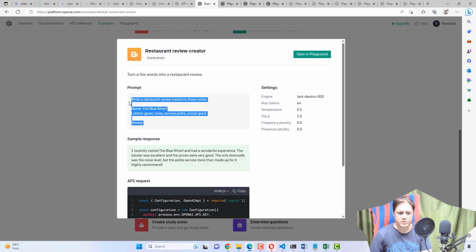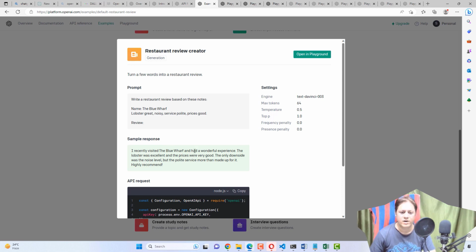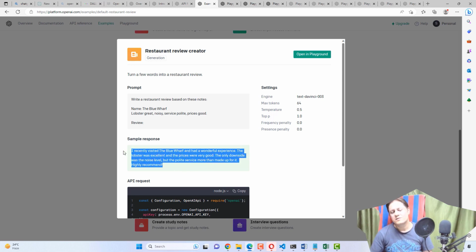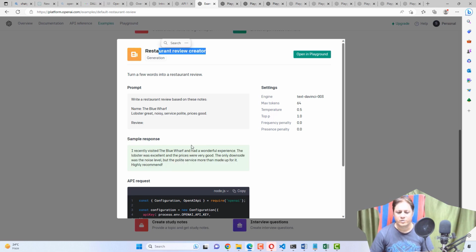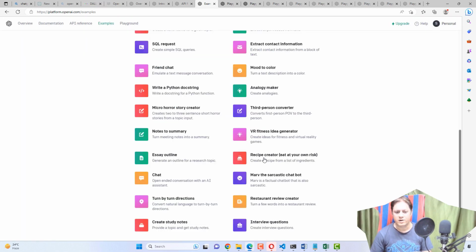If you provide this shortcut, it will provide you this sample response. I recently visited the Blue Wharf and had a wonderful experience. The lobster was excellent and the price was very, very good. The only downside was the noise level, but the polite service more than made up for it. Happy and highly recommend. So this is the restaurant review creator you can utilize in your code. Whenever you want to do a use case, you just need to provide this kind of prompt, and it will automatically work.